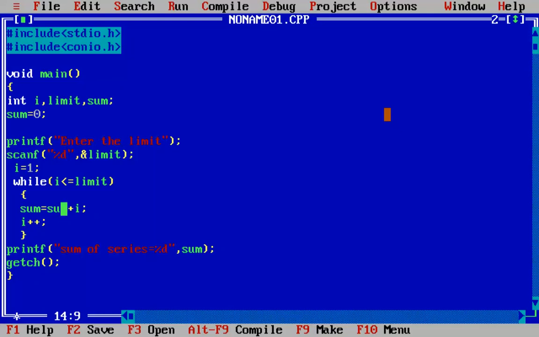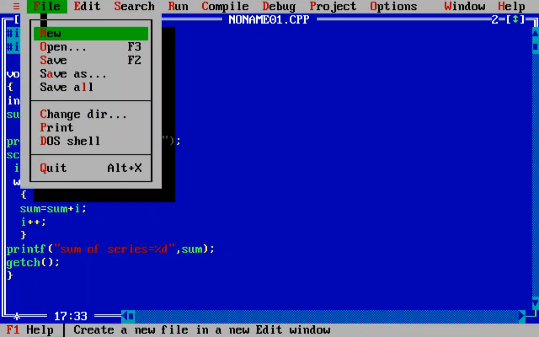So now the value of sum will be 3, and as the value of I is 2, it will increment it and it will become 3. So it will again check the condition whether 3 is less than or equal to our limit, which as I told you is 2. So 3 is less than or equal to 2, it is false. Now it will come out of the loop, and in sum we have the value of 3, and it is going to print sum here.